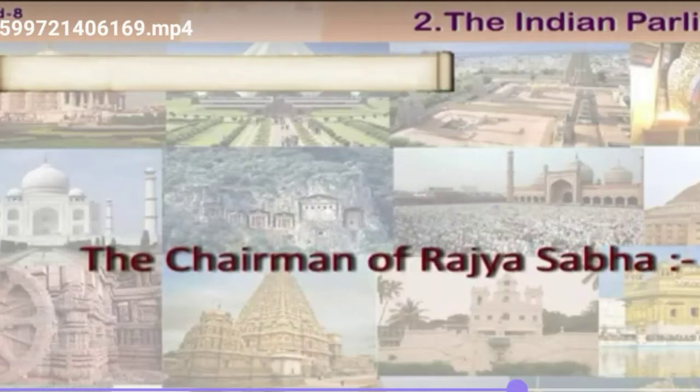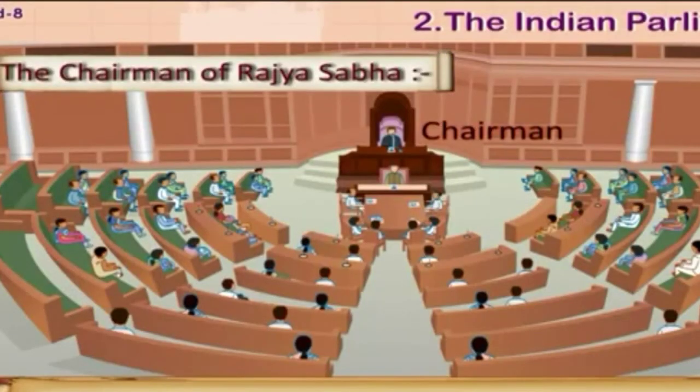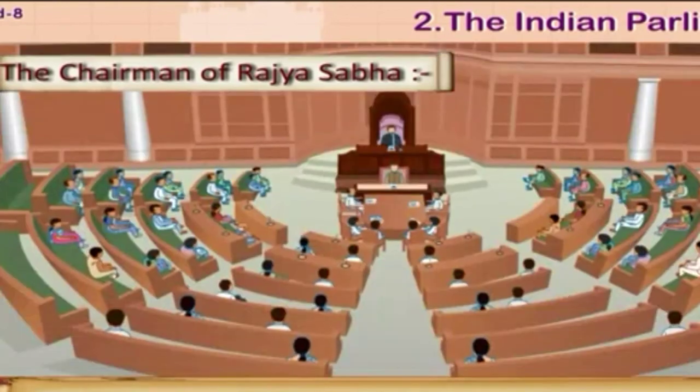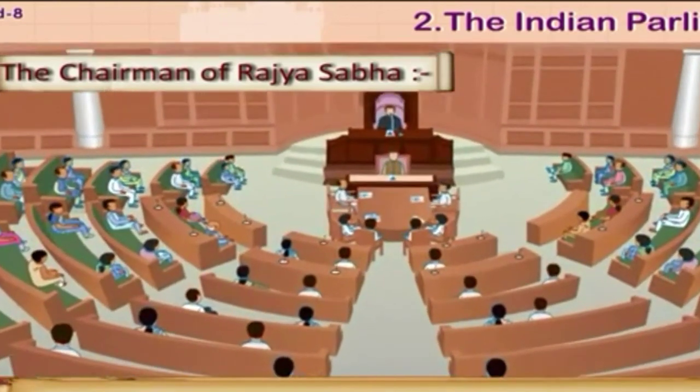The chairman of Rajya Sabha. The chairman exercises control over the functioning of Rajya Sabha. The vice president is the ex officio chairman of Rajya Sabha. The functions of the Rajya Sabha chairman also include maintaining discipline in the house.